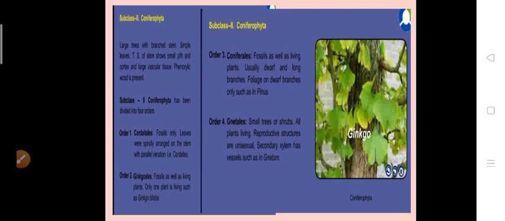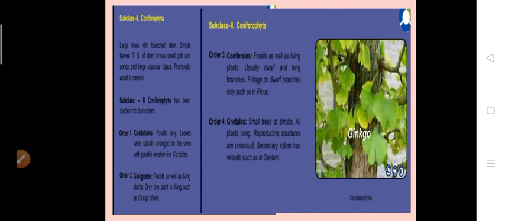Next, the third order is Coniferales. These Coniferales are mostly evergreen trees. This order is the largest order of gymnosperms with living forms. Plants show xerophytic adaptations. Trees show needle-like, spirally arranged leaves.